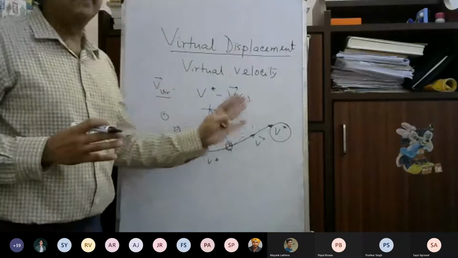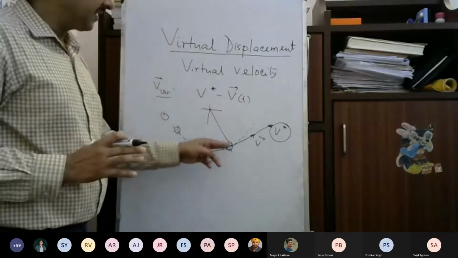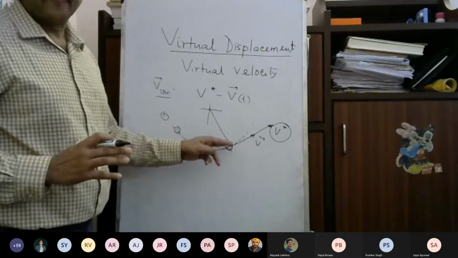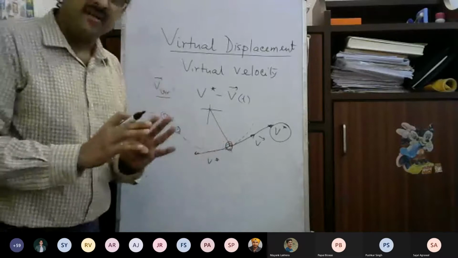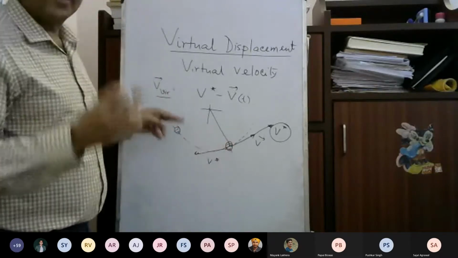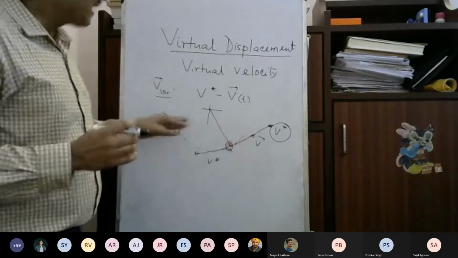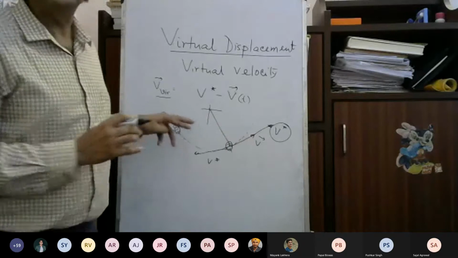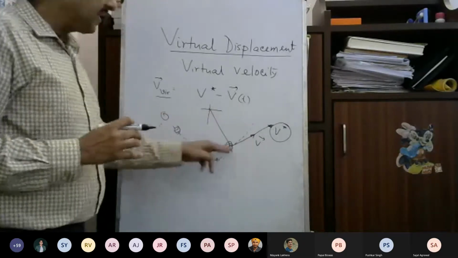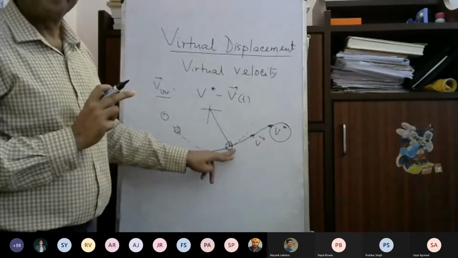I want to know all possible velocities which this body is capable of having at this particular point. This possible velocity can be achieved, but you have to give a different initial condition or different kind of forcing. It is not achieved because some special initial condition has been imposed on the system. So out of all possibilities, only one is actually experienced in reality.